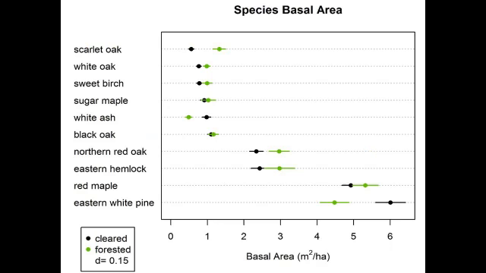The species basal area results were, in a broad sense, the most revealing. This Cleveland dot plot displays the basal area per species at the statewide level for the most prominent species. The black dots represent the average for the modern inventory plots that were on 1830 cleared areas, while the green dots represent the average for modern plots that were on 1830 forested areas. At the state scale, there were few differences in composition between sites that were cleared versus forested in 1830.